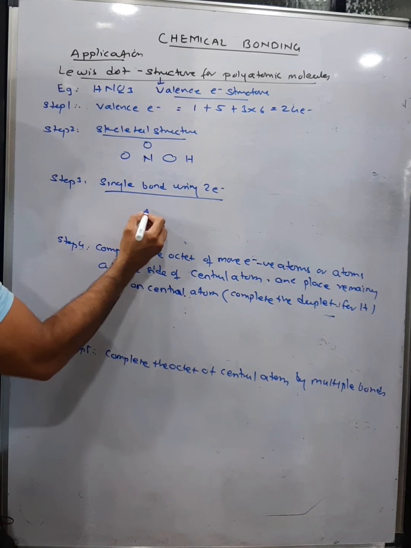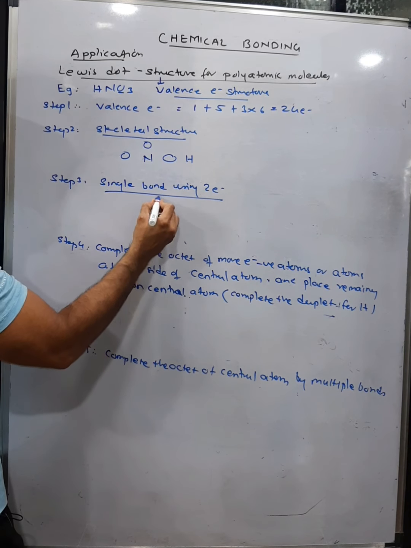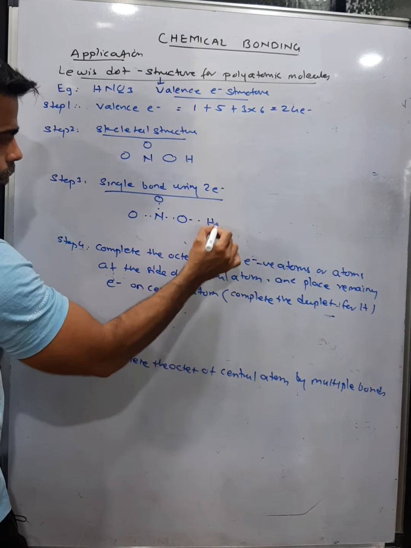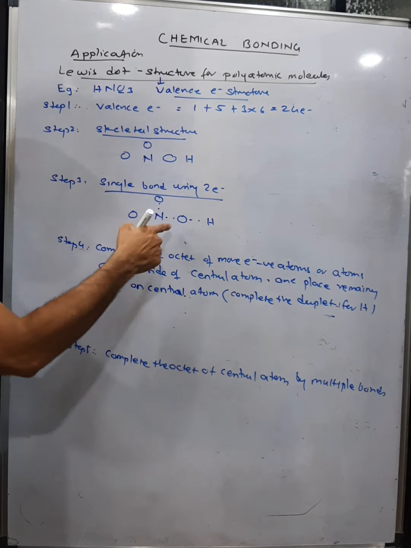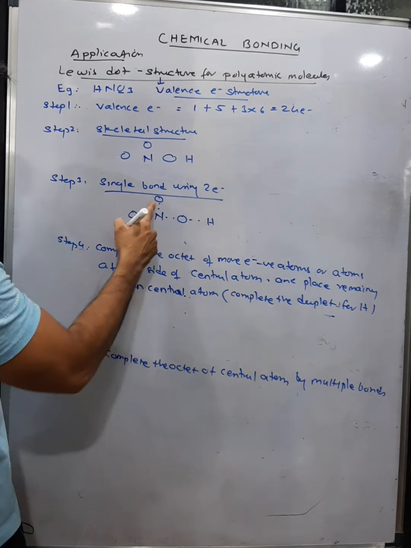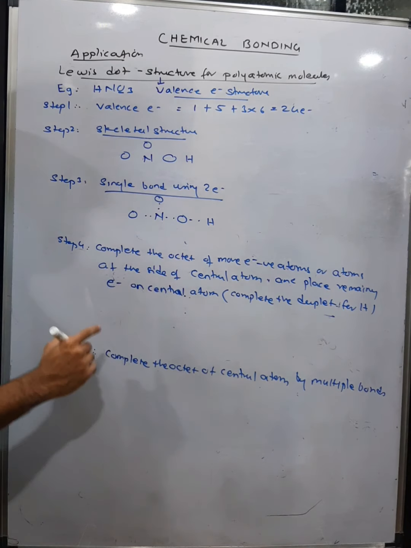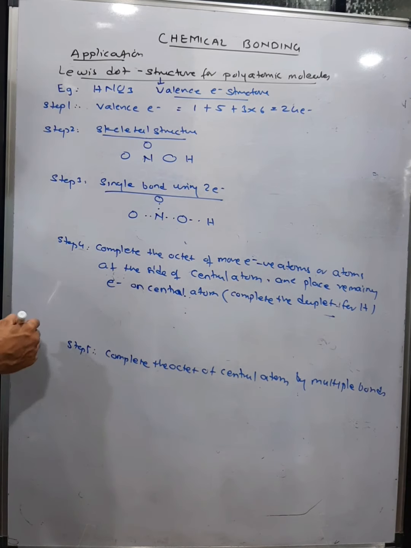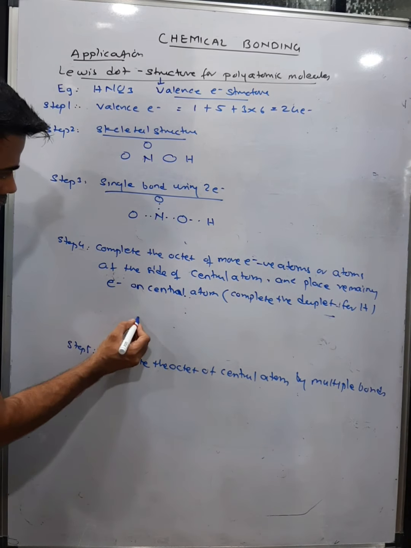So let's make single bonds. Use electrons: 1 2, 1 2, 1 2, 1 2. Hydrogen duplet is complete. See properly. How many electrons have we used now? 2 plus 2 is 4, 5, 6, 7, 8 have been used. Okay, I have used 8, so 16 are left.